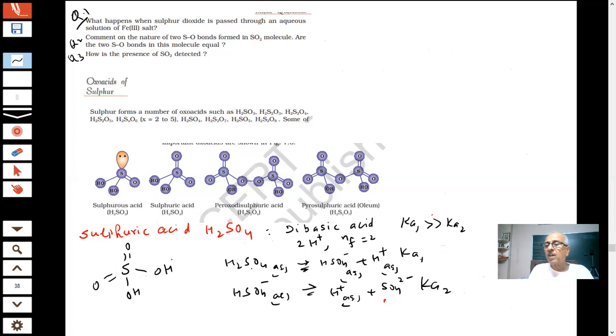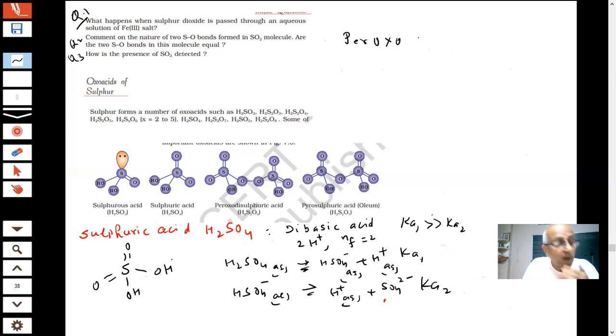If it is negative, it will attract H plus. So the Ka1 value should be much larger than Ka2. The second dissociation constant is very small compared to the first dissociation constant of H2SO4. Got it?